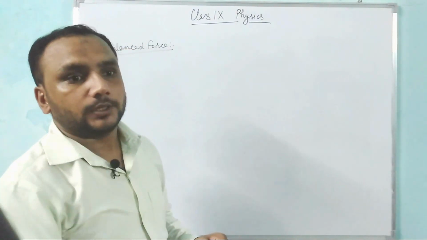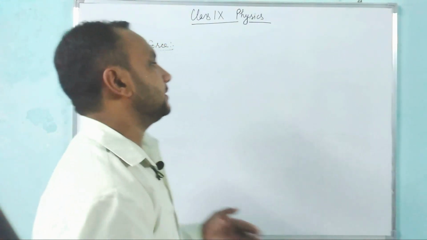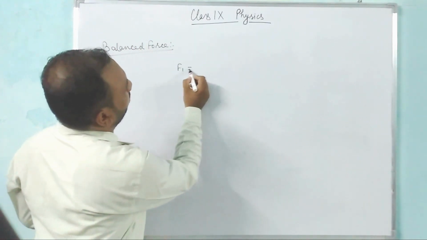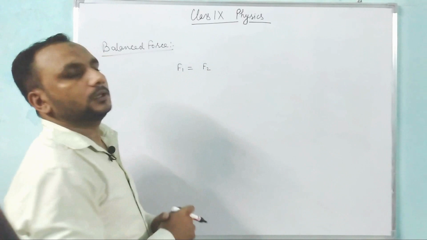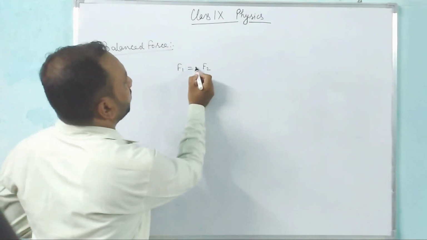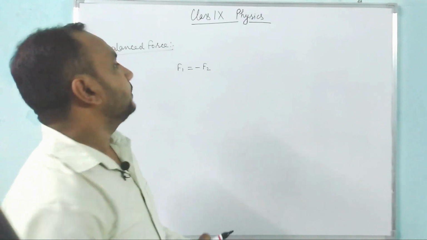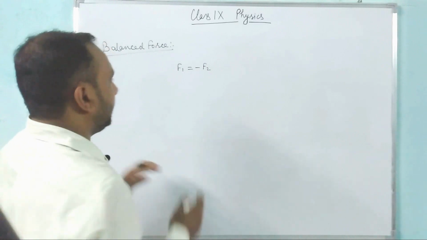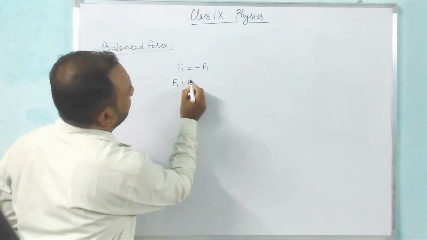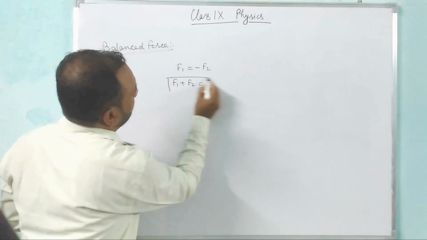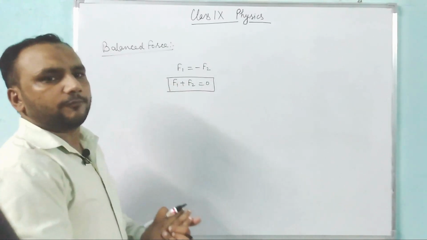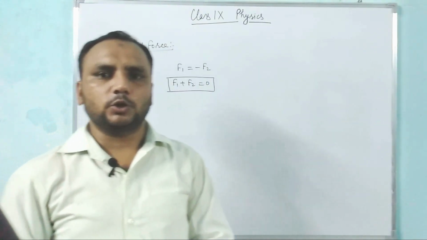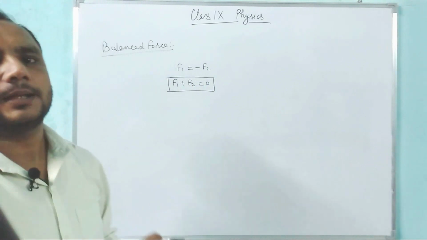Since the ball is not moving, we can say that the force applied by us, F1, and the force applied by the ball in the opposite direction are equal to each other, but opposite in direction, so one force is negative, and we get F1 plus F2 is 0. Since the sum of both forces, the force applied by us and the force applied by the ball, is 0, we can say that the forces are balanced.